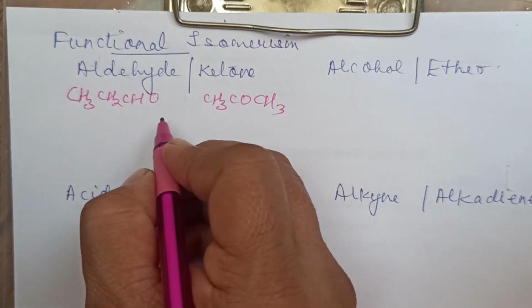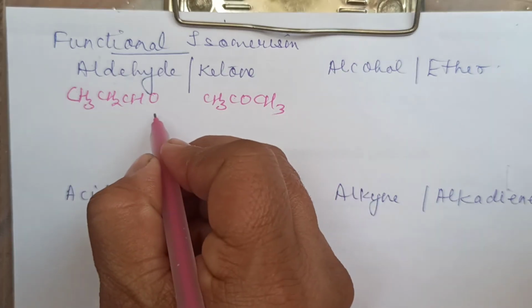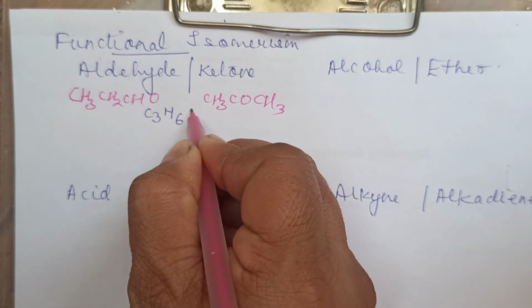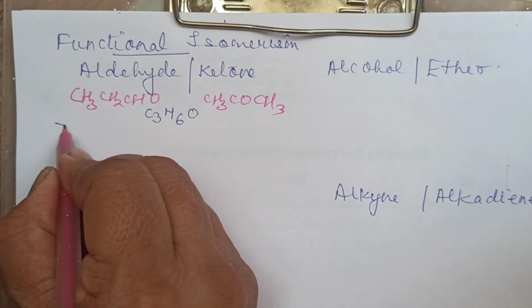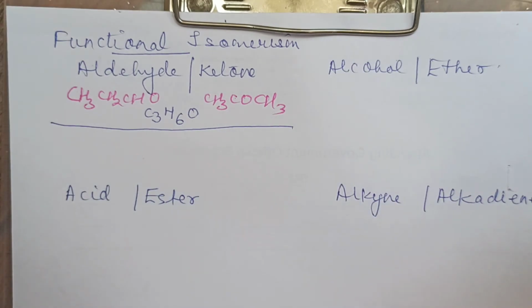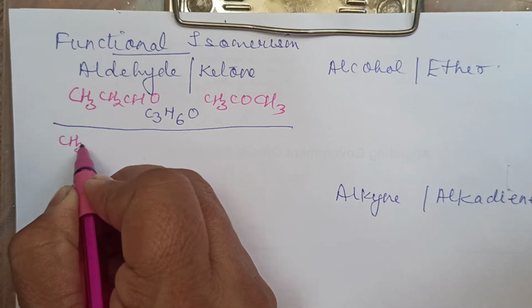If I combine them together and write down the molecular formula, children, 3 carbon atoms are there, so C3, H, how many are there? 6, and O. This is one example, children, we have taken for aldehyde and ketone. You can take one more example of aldehyde and ketone. Of course, next we can try 4 carbon atoms. We cannot take with 2.